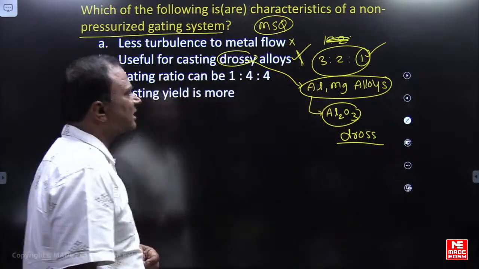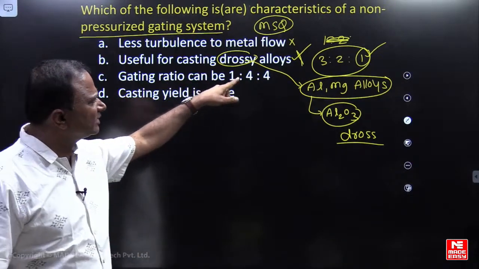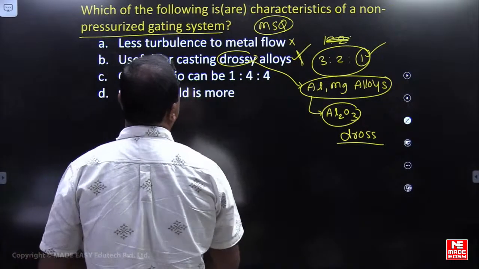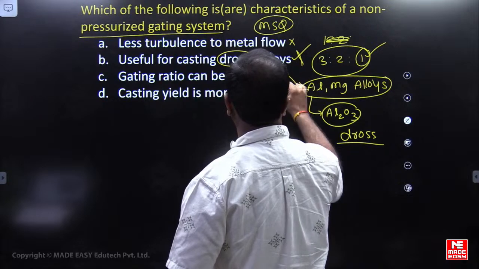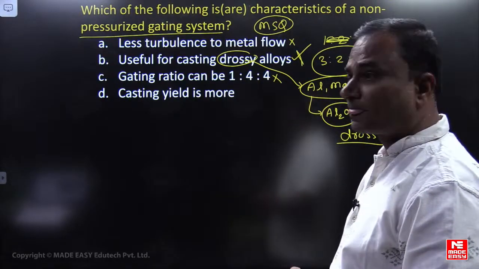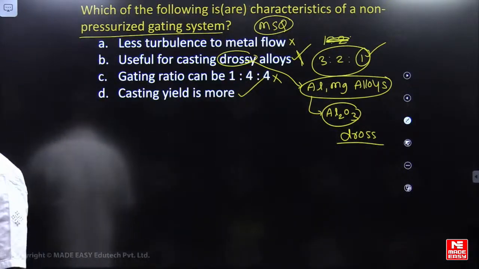The second statement is also a wrong statement here. Gating ratio can be 1:4:4. It is correct. It is also wrong, I think, friends. Oh, sorry. It is also wrong. Gating ratio can be 1:4:4. Casting yield is more. D is the correct option.